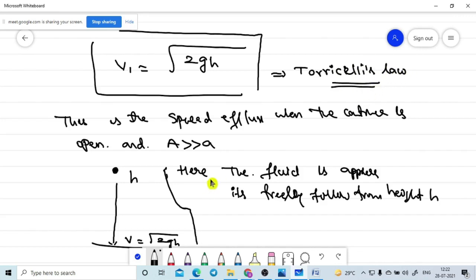That means if the fluid is coming out from a vessel at a height h, the velocity of the fluid from the nozzle is V equal to square root of 2gh. You can put this formula directly. This is the Torricelli law. Is there any doubt regarding this? Let me stop this. After that we will discuss.